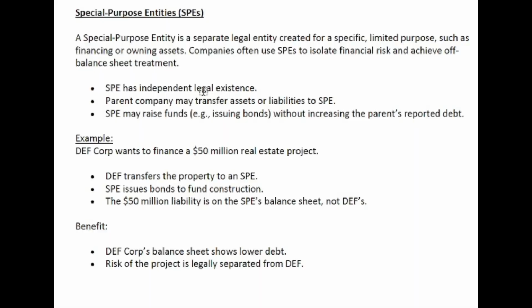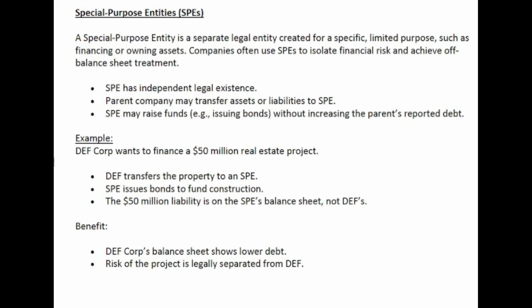So what is the purpose of this? Instead of financing a project directly, the parent company creates a special purpose entity, a separate legal entity, to finance the project. Now the parent company is transferring its assets and liabilities to the special purpose entity.